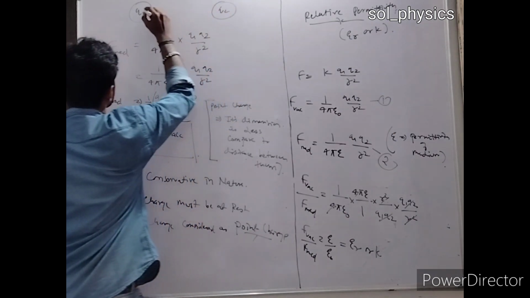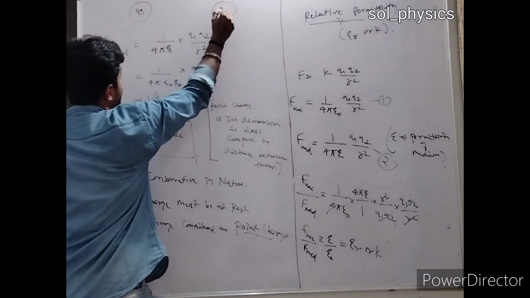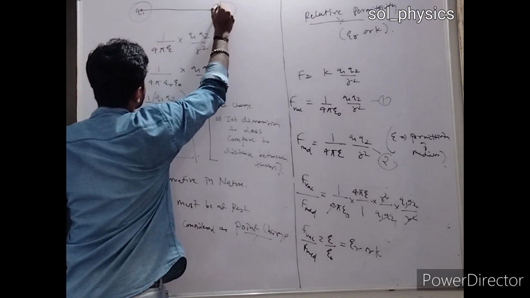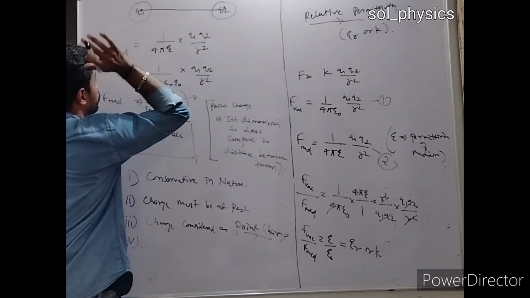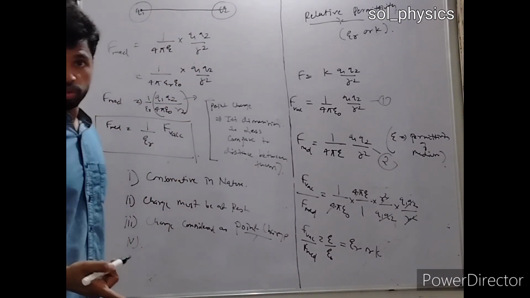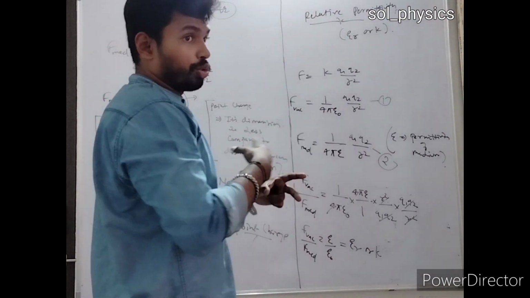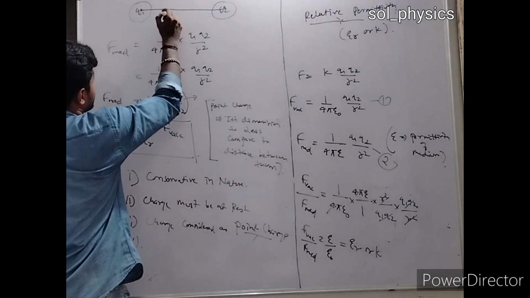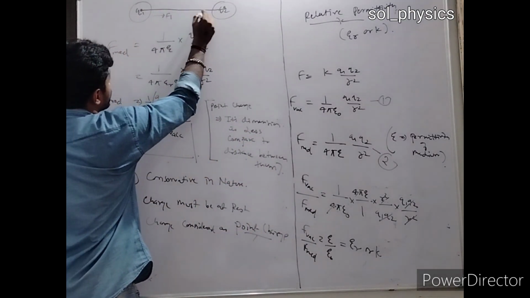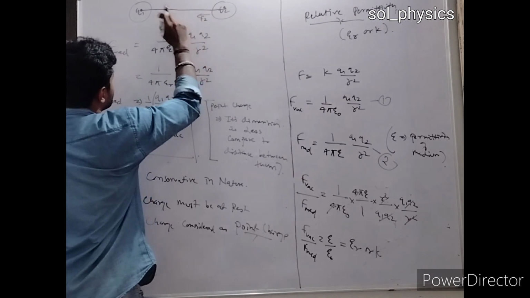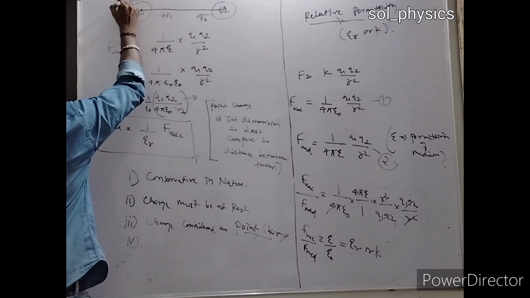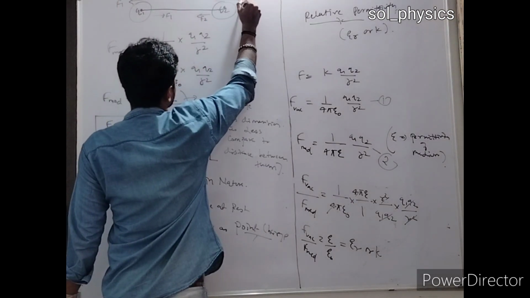The force is along the line joining the centers of the two charges. So this is the direction of the force. If they are attractive, the direction of the force will be toward each other, and if they are repulsive, they will be opposite. If attractive, this would be F1, this would be F2, and if repelling, the direction will be opposite.